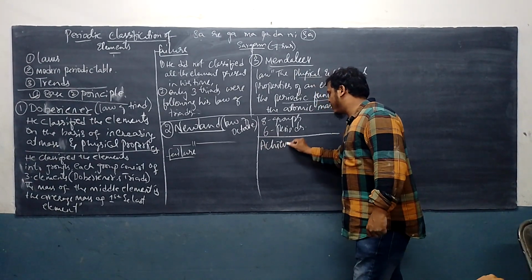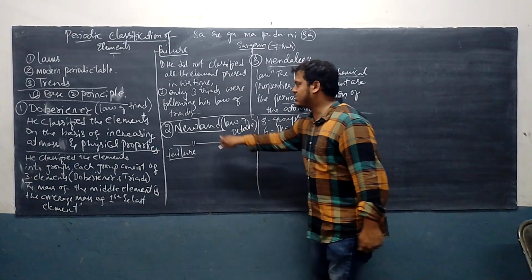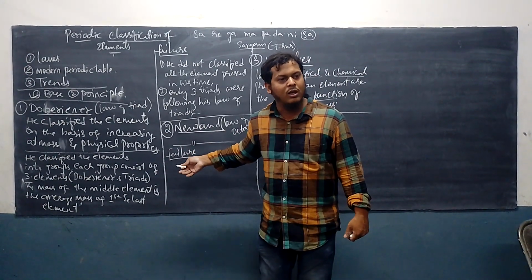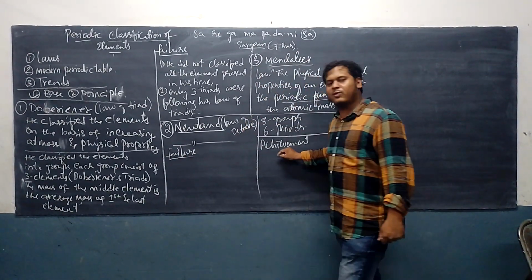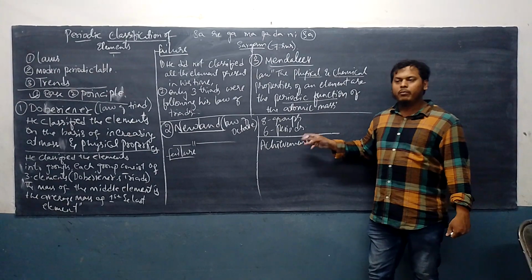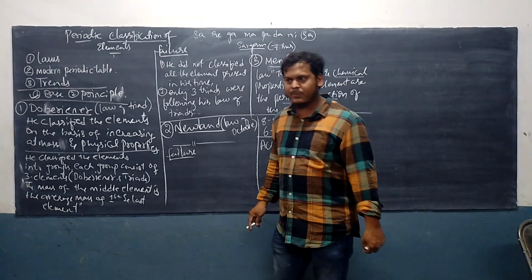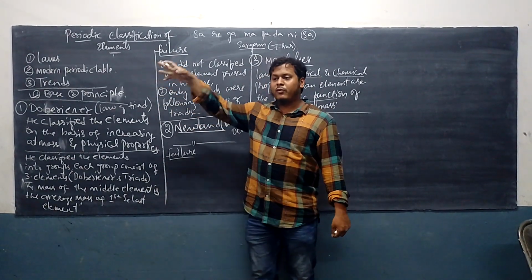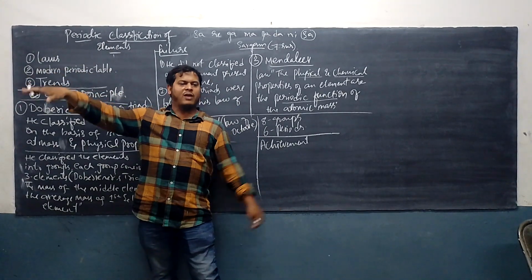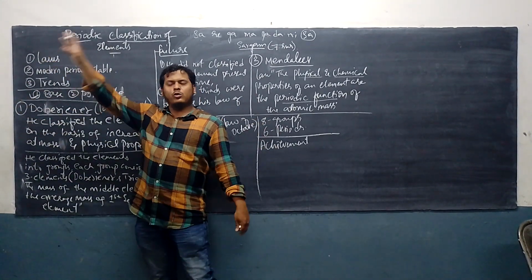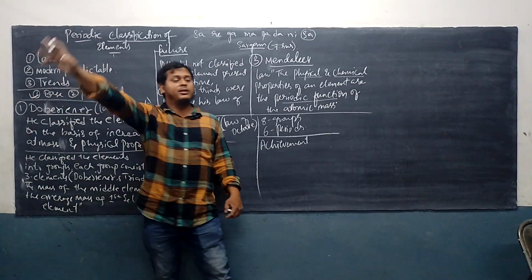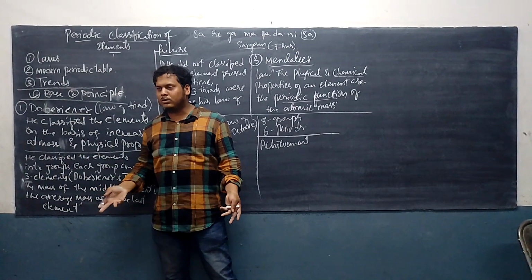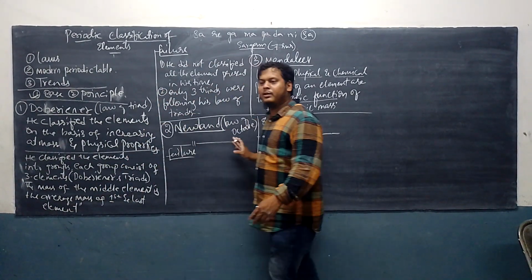So what was Newland's failure? Newland's failure was that he did not leave space for the upcoming element. Mendeleev left space for the upcoming elements. Understood? He predicted. Predicted means what? For example, I am predicting that next year I will have another classroom. In that classroom there will be around 30 students, and in the third bench there will be one student who is very much fatter and taller. I am predicting on my own. Are you getting it? This way he predicted the future.